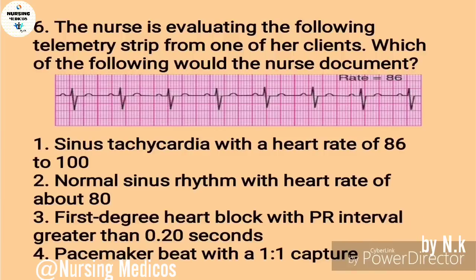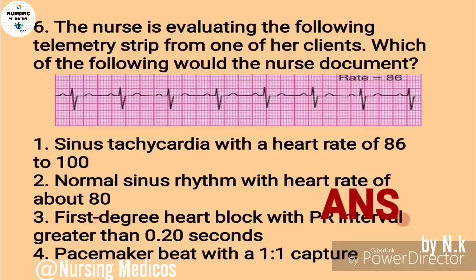The next one is a nurse is evaluating the following telemetry strip from one of her clients. Which of the following would the nurse document? First one, a sinus tachycardia with heart rate 86 to 100. Second one, normal sinus rhythm with heart rate of above 80. Third one, first degree heart block with PR interval greater than 0.20 second. The fourth one is pacemaker beats with a 1:1 capture.